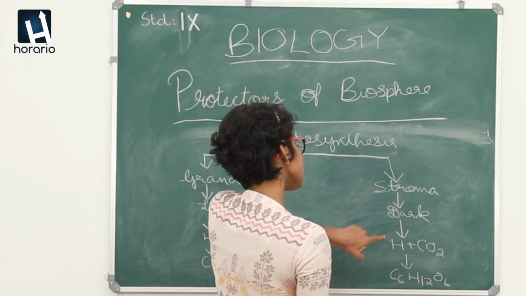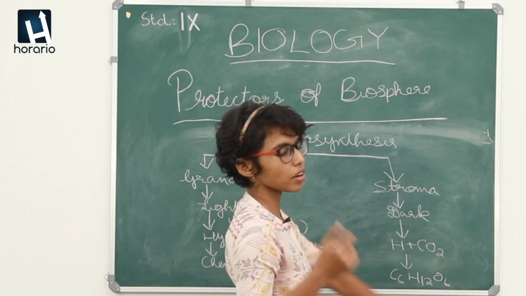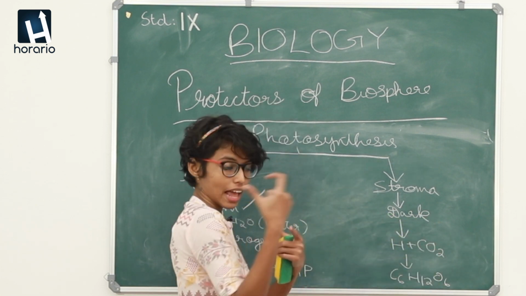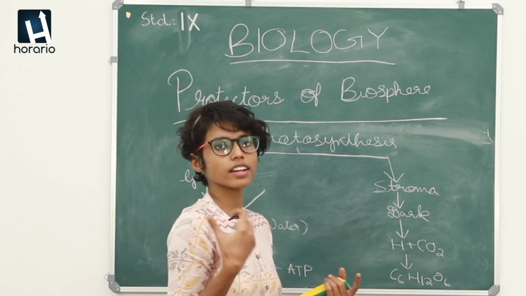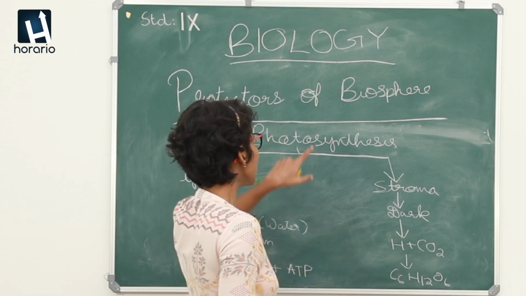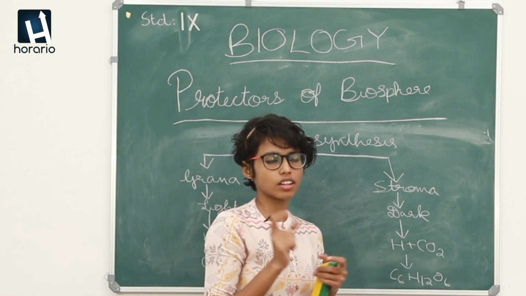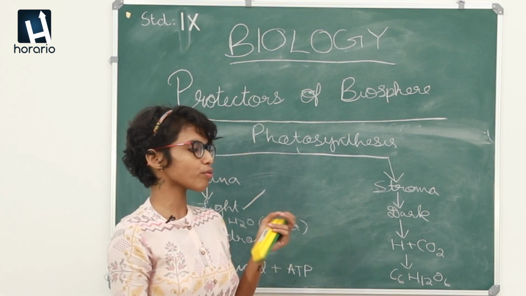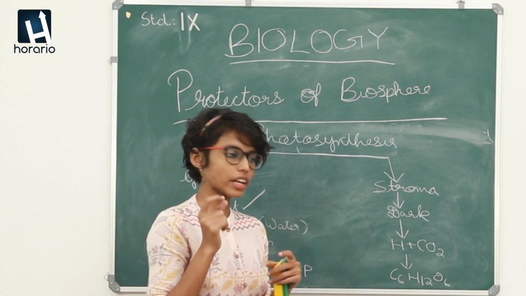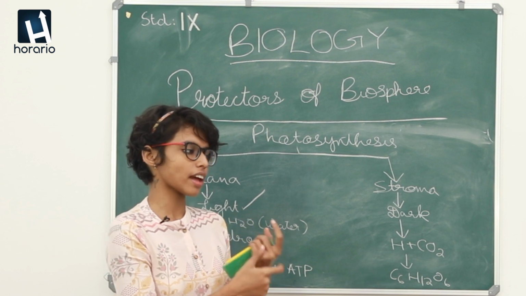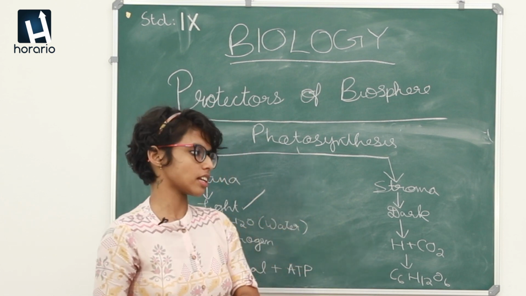In the dark phase, this hydrogen and the carbon dioxide that plants take in from the atmosphere via diffusion. Beforehand, when I drew the structure of a plant cell, there was a tiny opening called stomata. Through the stomata selective diffusion takes place.